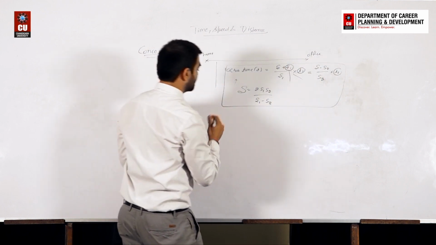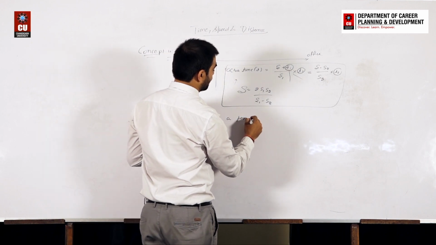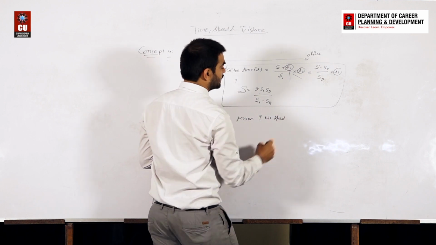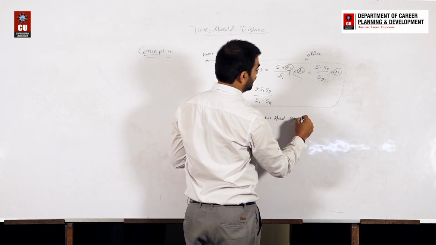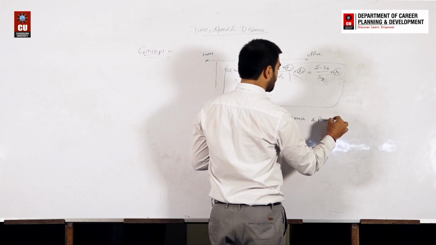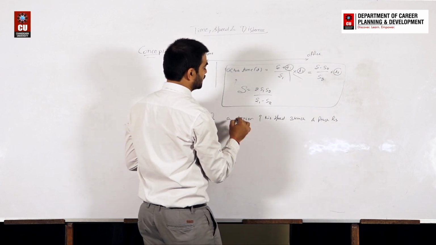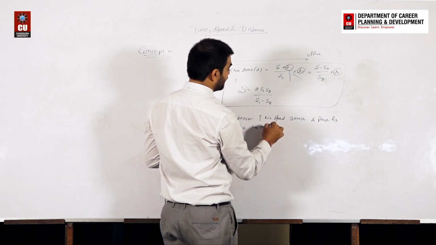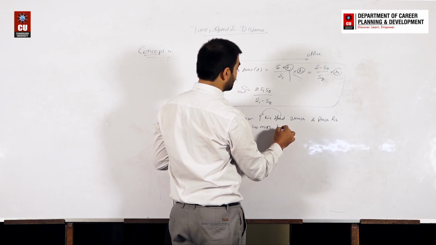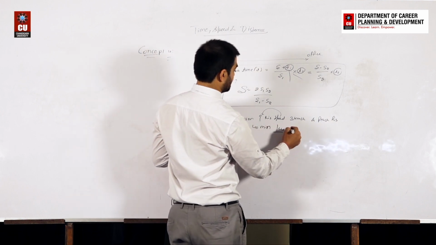The question is, let's say a person increases his speed by 3 km per hour and reaches his office 40 minutes less. If the speed is increasing here, obviously he will take less time, reaching his office 40 minutes earlier.